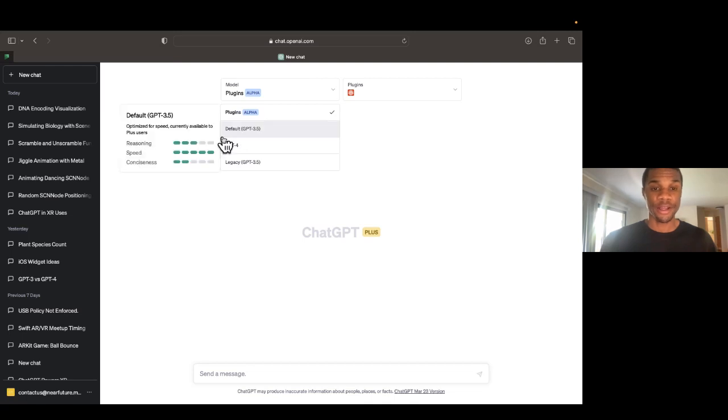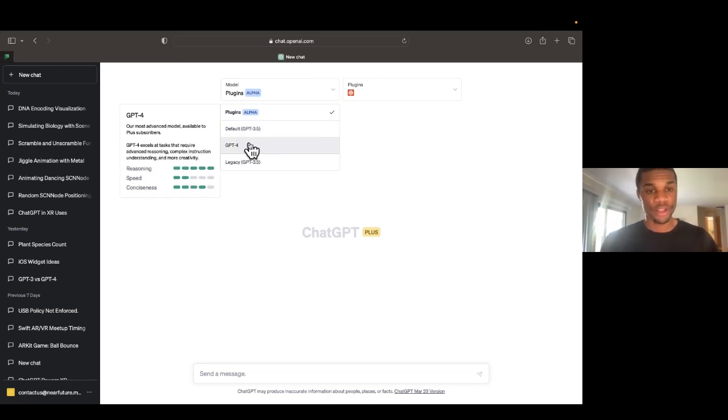You can see here, its speed is on level 4, its reasoning is about in the middle, and its conciseness is down to 2. This one's pretty decent, but if you're paying $20 a month, you definitely should be using GPT-4. It's the most advanced model. You can see its reasoning is all the way up. Its conciseness is pretty high, and its speed is a bit lower. But again, I'd rather a really correct answer that took a little bit longer to get versus a really wrong answer that I got in 3 seconds. So, GPT-4 is what I'll be using today to give you all of these different examples.